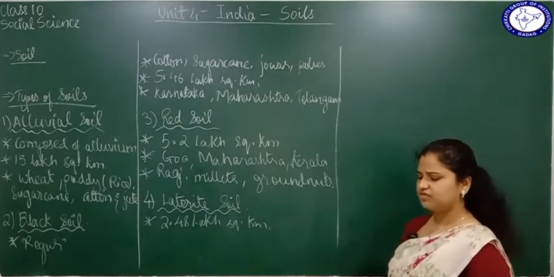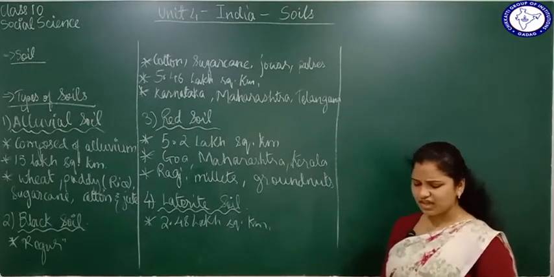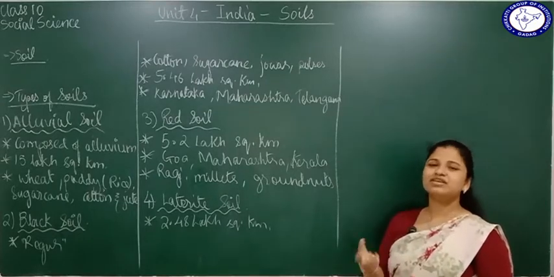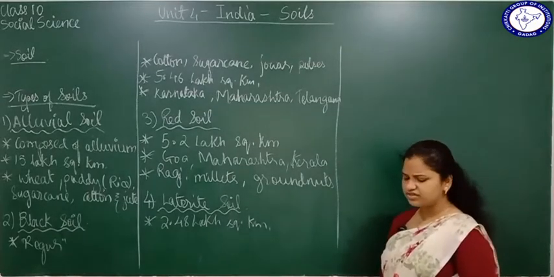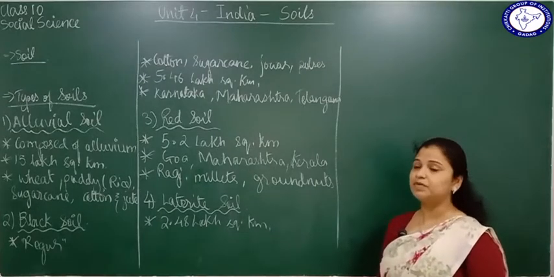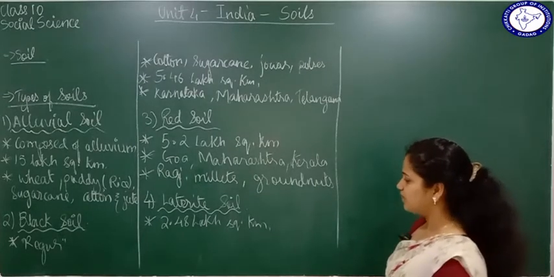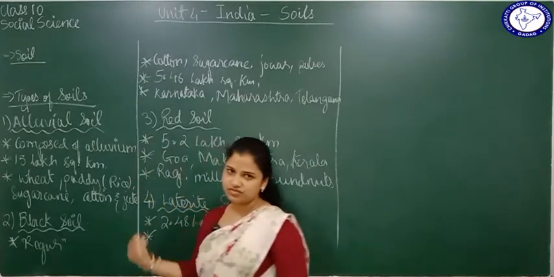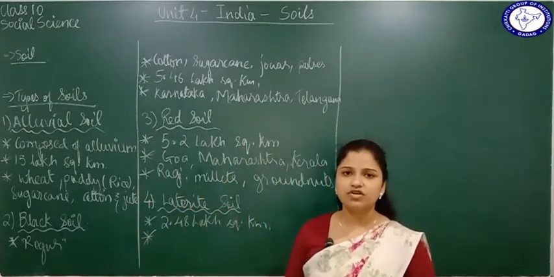So what kind of crops can be grown here? It is not very fertile. It is very less fertile compared to the other soils. It is like minimum fertile. Okay, so here you cannot grow many crops, but plantation can be done here. What do you mean by plantation? Growing or planting the crops and you do not remove them or harvest them for a long period of time.